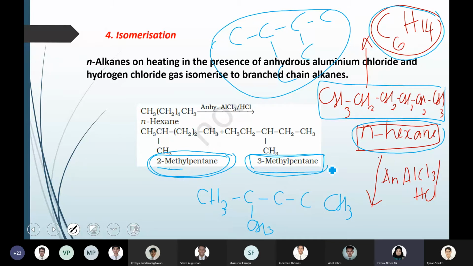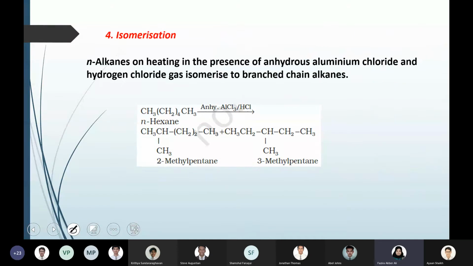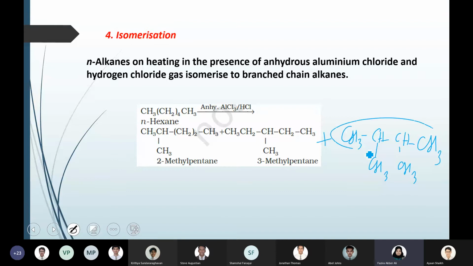Here they have just shown 2, which doesn't mean these are the only isomers. You can have other forms also. Plus you can have this compound CH3, CH3, CH3, CH3. This is another isomer of normal hexane, because here also there are 4 carbons in a chain, and you will get 2 branches also, right?